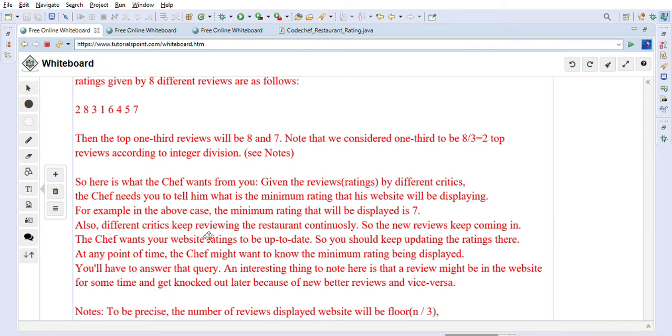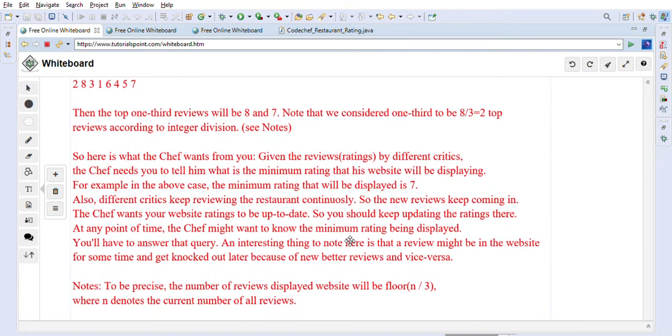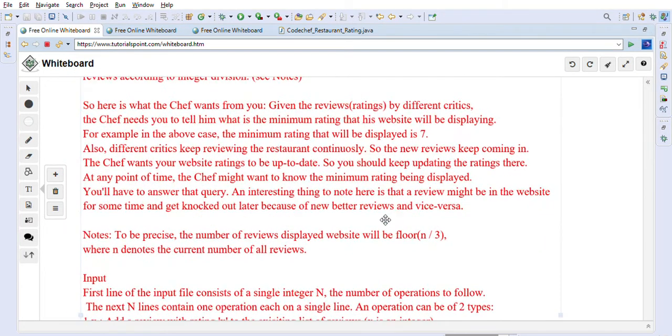Also, different critics keep reviewing the restaurant continuously, so new reviews keep coming in. The chef wants your website ratings to be up to date, so you should keep updating the ratings there. At any point of time, chef might want to know the minimum rating being displayed, and you will have to answer that query. An interesting thing to note here is that a review might be on the website for some time and get knocked out later because of new better reviews, and vice versa. So it's kind of live reviews, right? New reviews are coming in, and accordingly we have to give our answer.